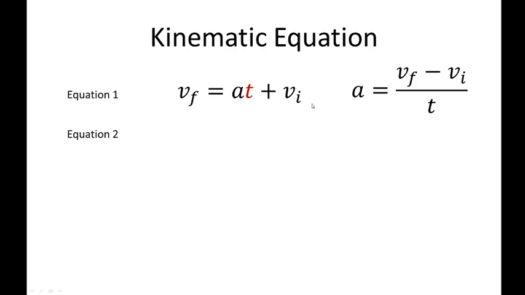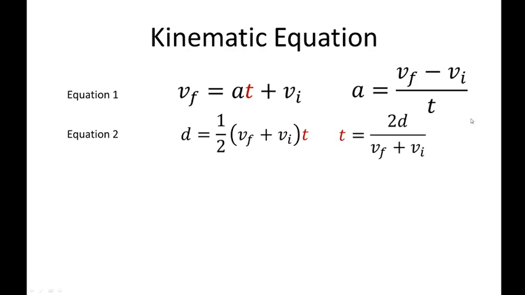Rearranging that one, we have here the time. We need to replace that time with the time of equation 2. So rearranging this original equation to solve for time, it will be this one. So t is equal to 2d over vf plus vi.